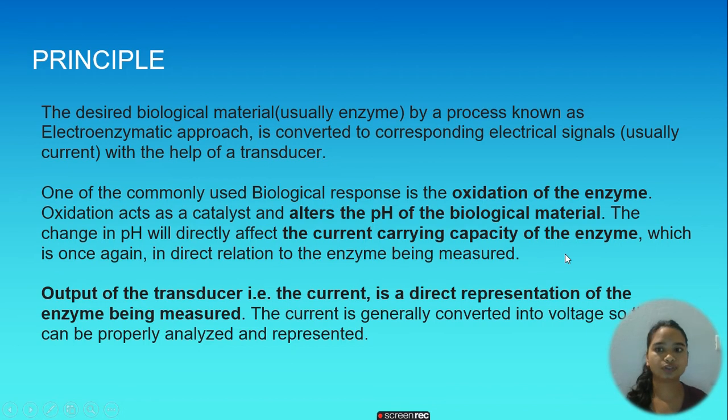Then we look into the principle. Now the desired biological material, usually an enzyme, by a process known as the electroenzymatic approach is converted to corresponding electrical signals, usually current, with the help of a transducer. Now one of the commonly used biological responses is the oxidation of the enzyme. Oxidation acts as a catalyst and alters the pH of the biological material. This change in pH will directly affect the current carrying capacity of the enzyme. The output of the transducer, that is the current, is a direct representation of the enzyme being measured.